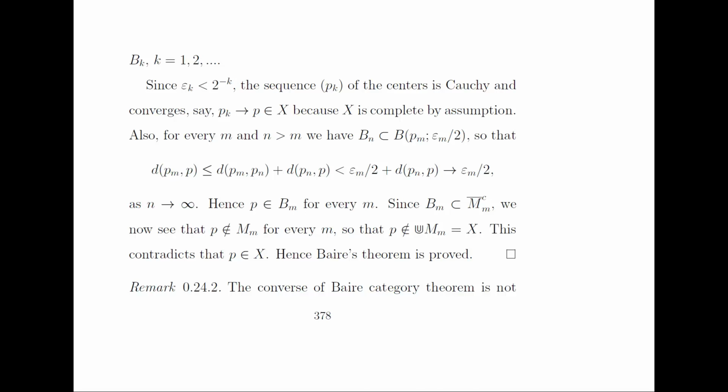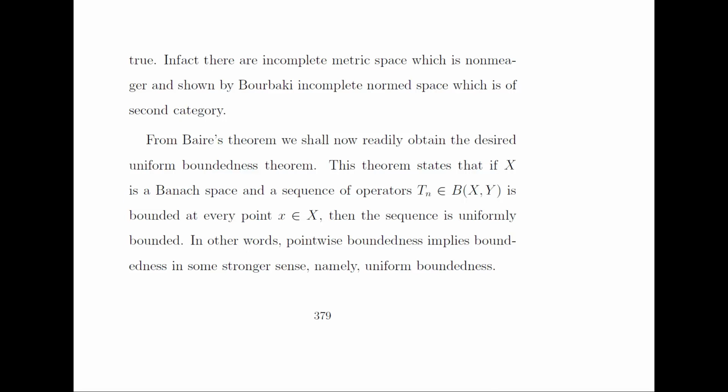Since the ball B_m is a subset of the complement of M_m closure, we now see that p does not belong to M_m for every m. So p does not belong to the union of all these M_m's, which is equal to X by the theorem. So this contradicts that p belongs to X, and hence Baire's theorem is proved. The converse of Baire's theorem is not true.